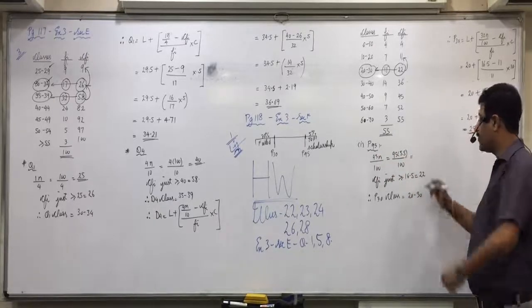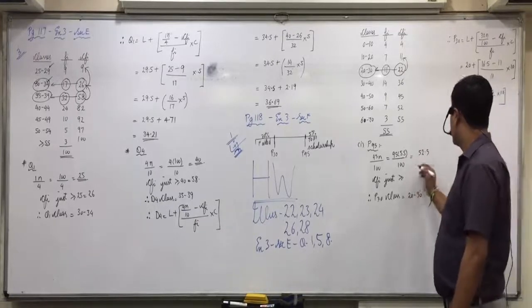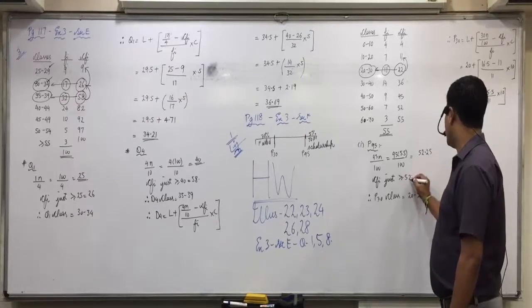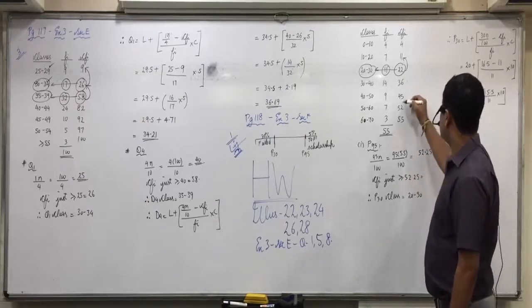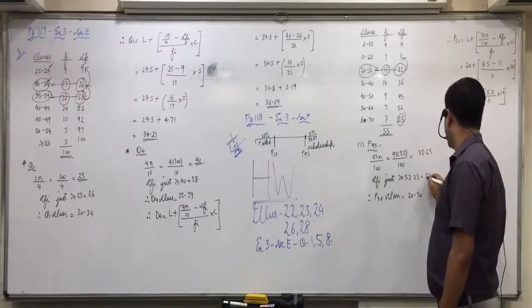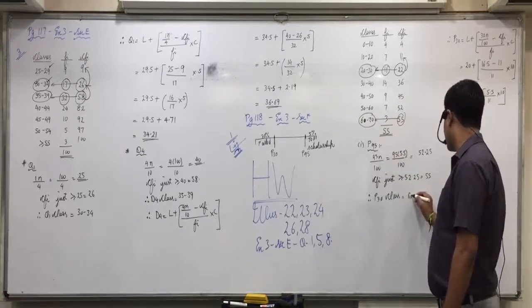What does that come to? 52.25. Now CFI just greater than or equal to 52.25 is 55. Against 55 the class is 60 to 70.